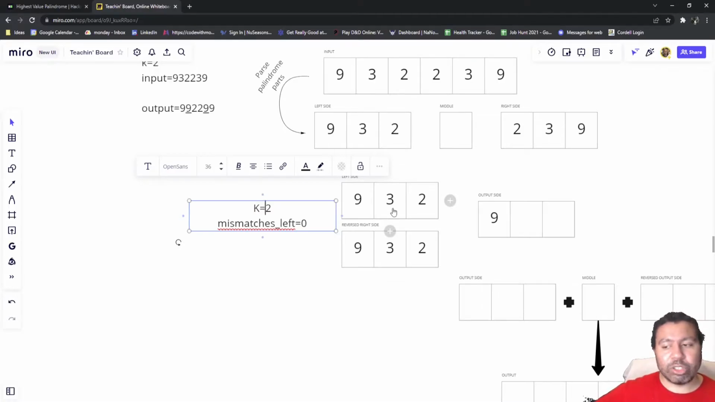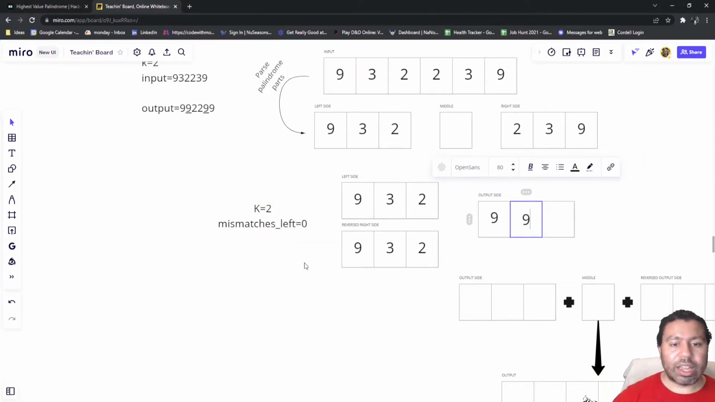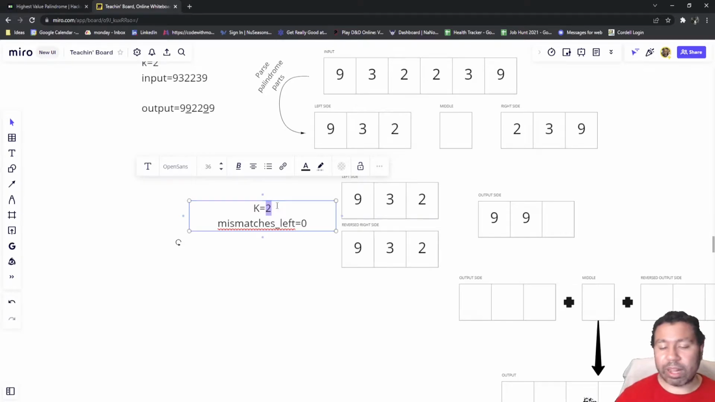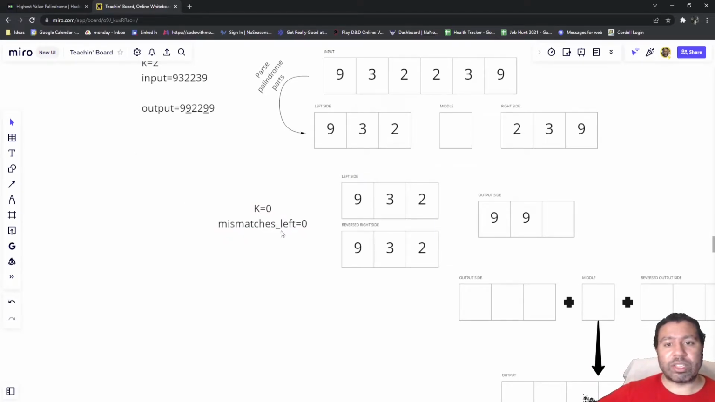So we know that we can use those surplus to change the K while still having whatever is left over for the mismatches. In this case, we can do that. So what we would do is change these 2 3s into a 9. And then we would decrement the K by 2. So our K is 0 at this point.